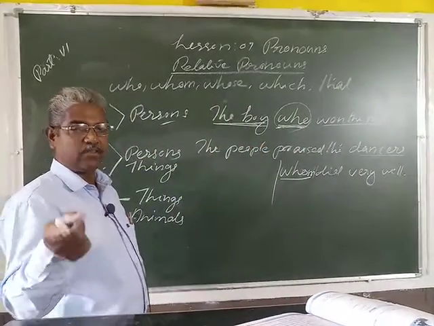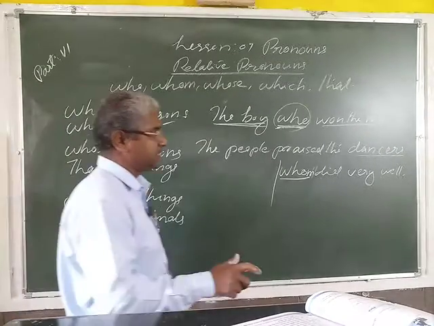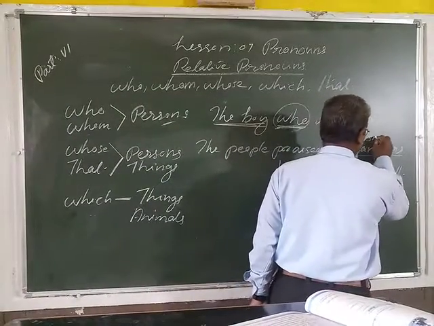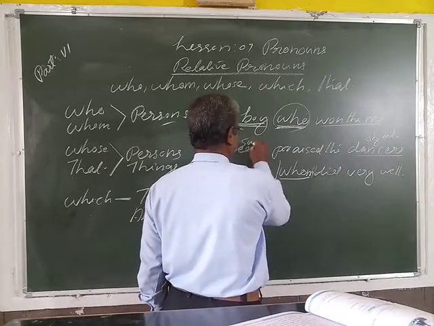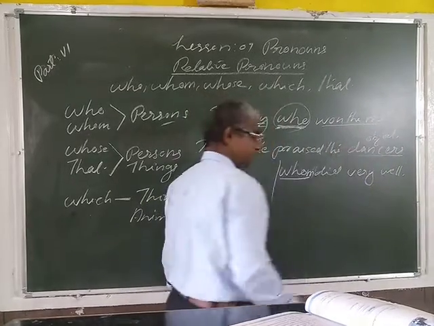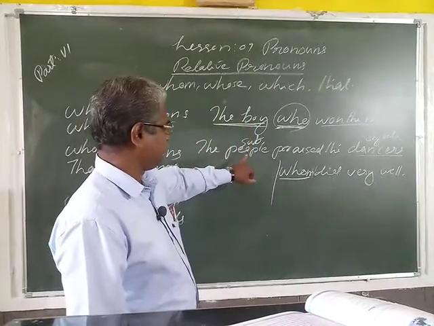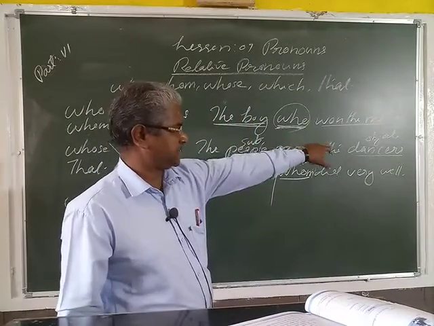Here the dancers is not the subject in the sentence. Here the dancers is the object in the sentence. And this is the people praised. This is the subject and this is the object. In this sentence, the subject is the people and the object is the dancers.